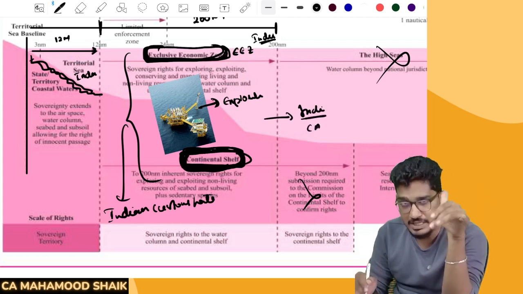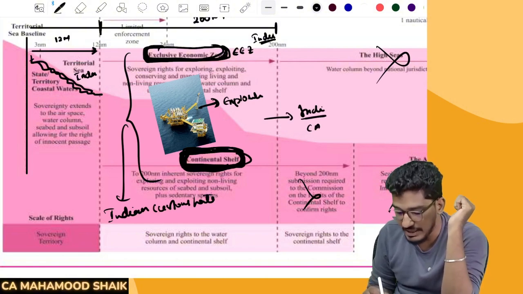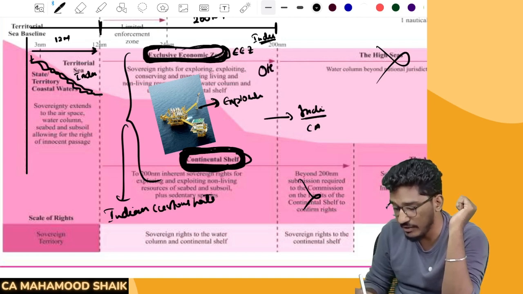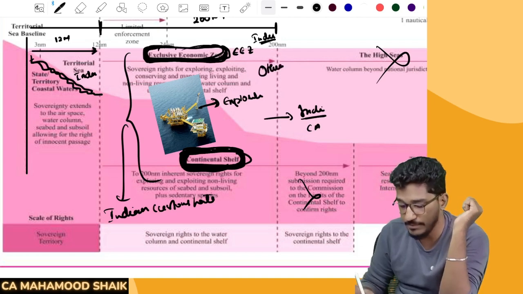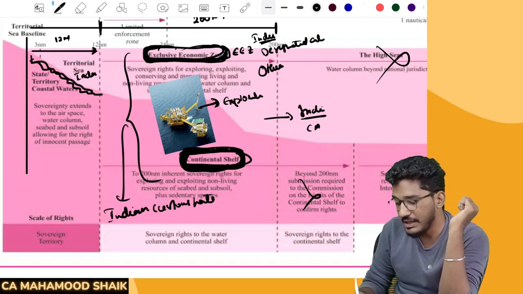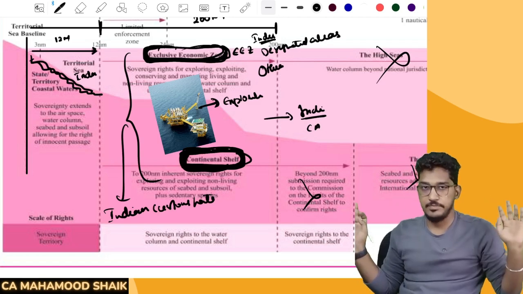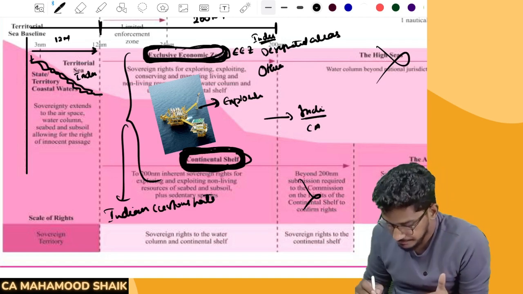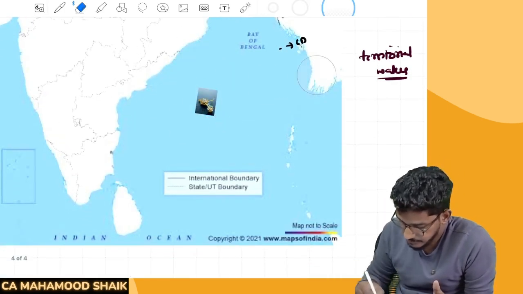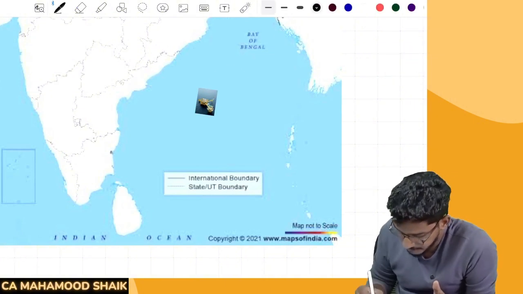If any other activity is performed apart from oil exploration in the exclusive economic zone or continental shelf, then only some areas are designated, and the Customs Act will become applicable only to those designated areas. So what I mean by this, once again, is: we have 200 nautical miles.